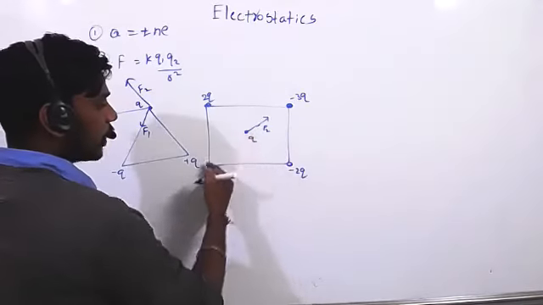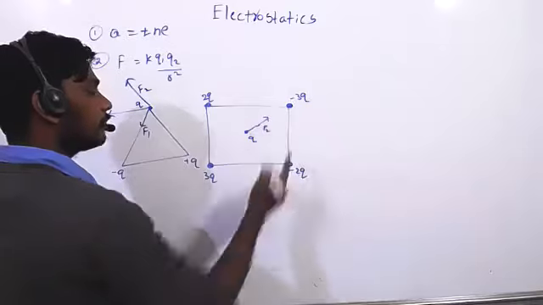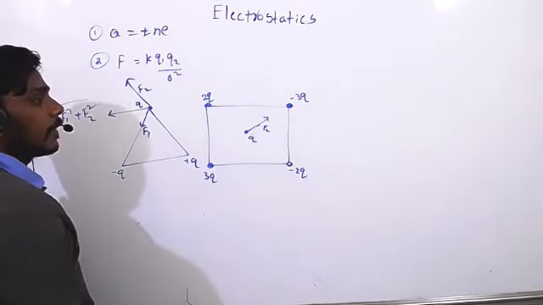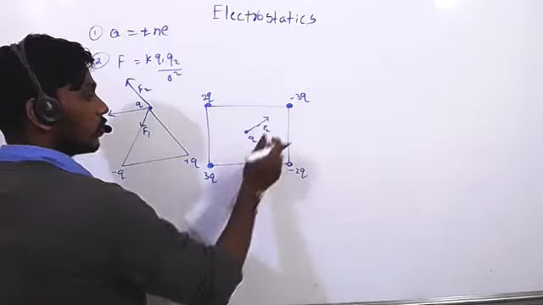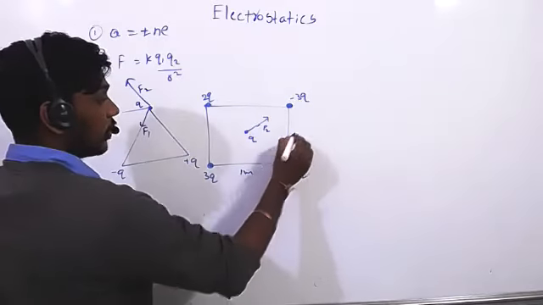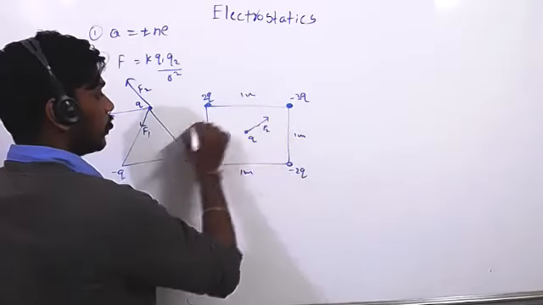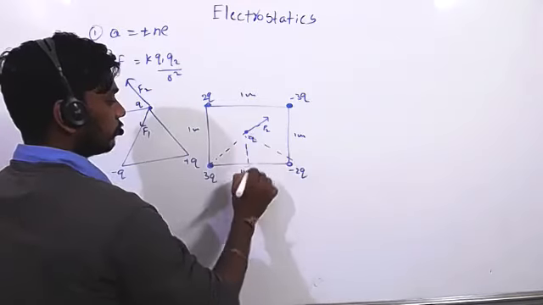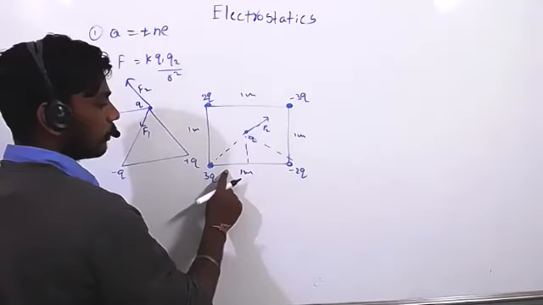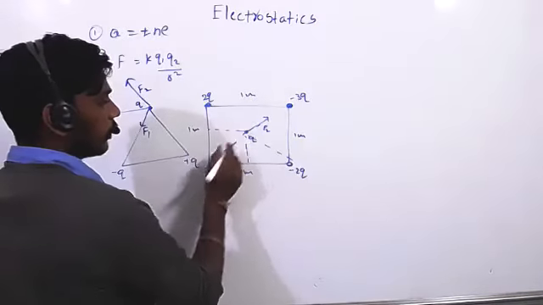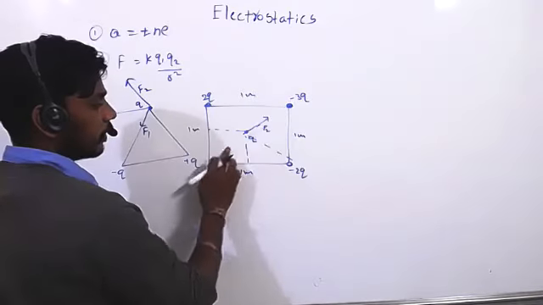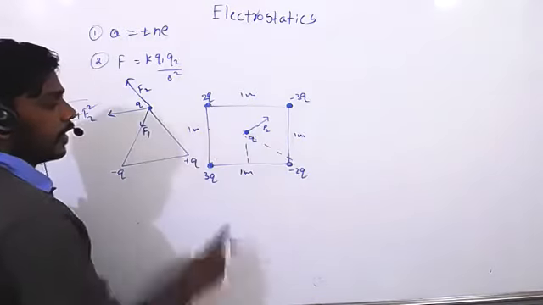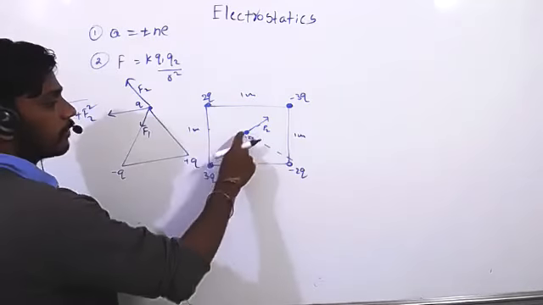Between these two, force will be there, no? That is in this direction, right? Repulsion force. Am I clear? And between these two also. It is 1 meter, 1 meter, 1 meter, 1 meter. So this distance you can find, right? It is 1 by 2, right? It is in the exactly middle, right? If it is 1 by 2, it is also 1 by 2. This distance we can find, right?